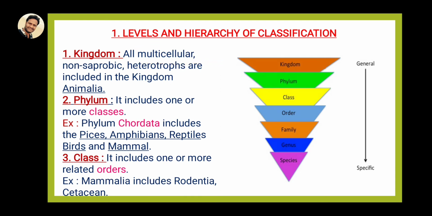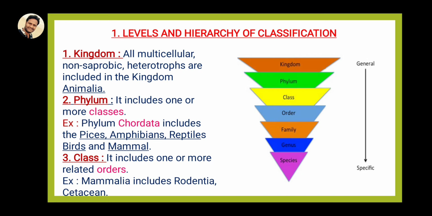The second one is the phylum. It includes one or more classes. So one or more classes together are called a phylum. And what is a class? One or more related orders is called one class. And closely related animals, more than one or two, together are called one order. In this way you can remember.